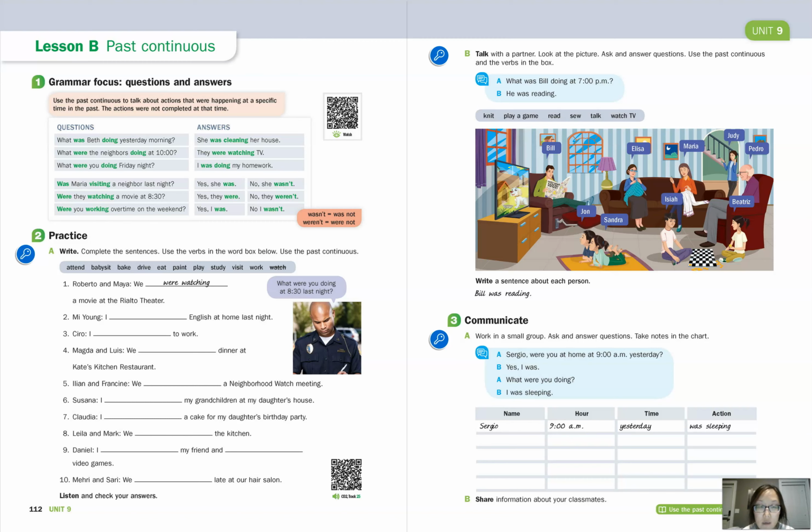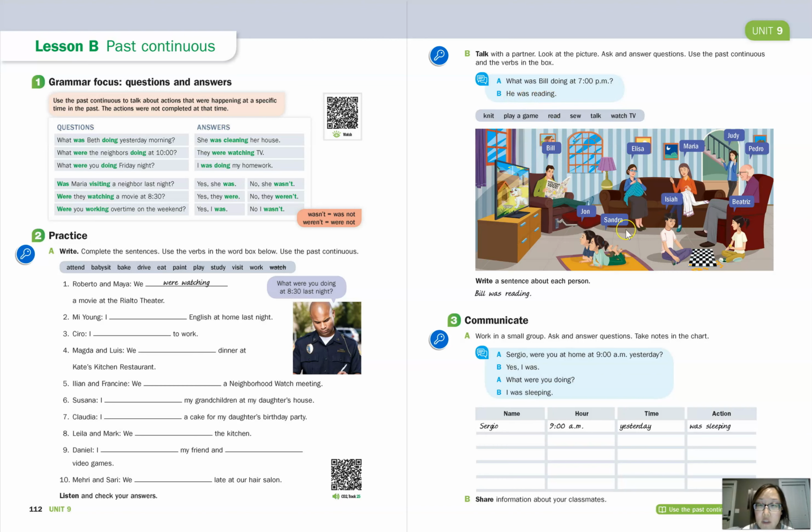Okay, so let's take a look at page 113. Exercise B. Talk with a partner. Look at the picture. Ask and answer questions. Use the past continuous and the verbs in the box. So, if you look at the example, it says, what was Bill doing at 7 p.m.? And the answer is, he was reading.